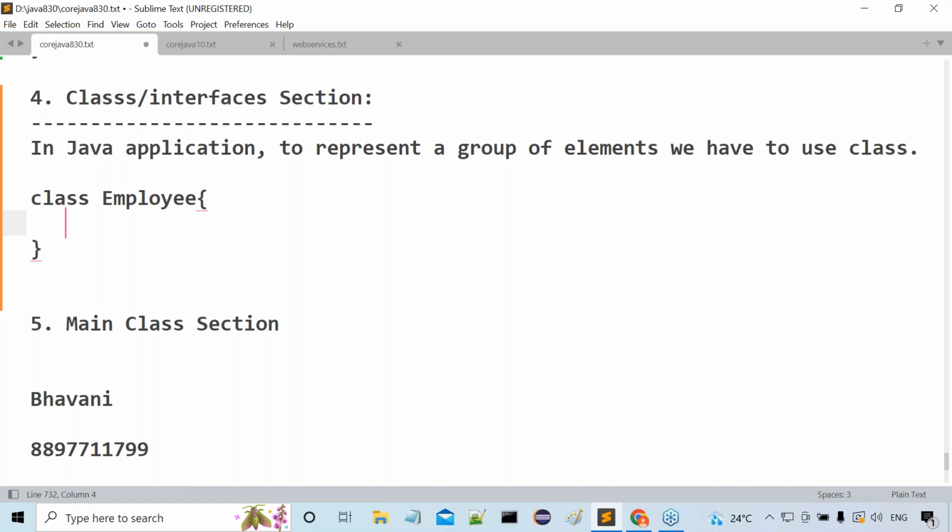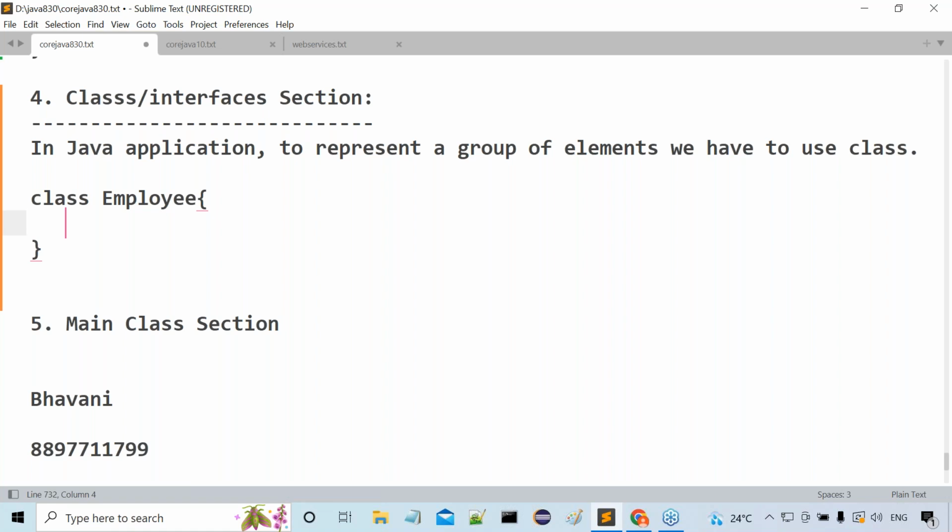For example, student is generic. Student is a group representation. That is a class. But myself, I am a student, an object. You are a student, an object. Yes, sir. Got my point or not? Among the group of elements, an individual element is nothing but an object. Group representation is a class. In that group, an individual element is an object. Right, sir.